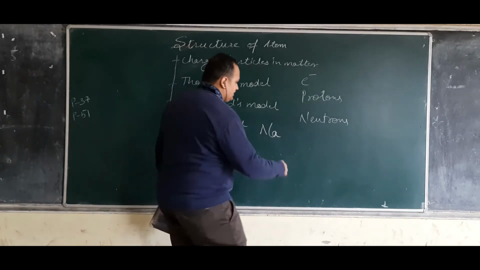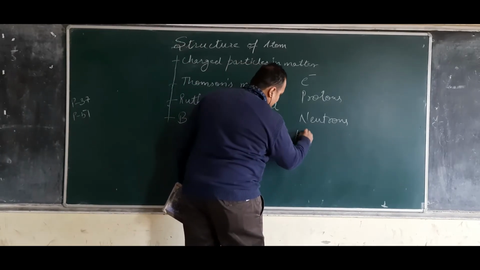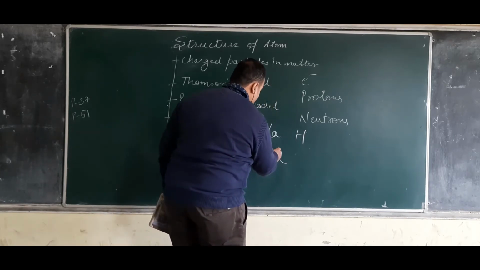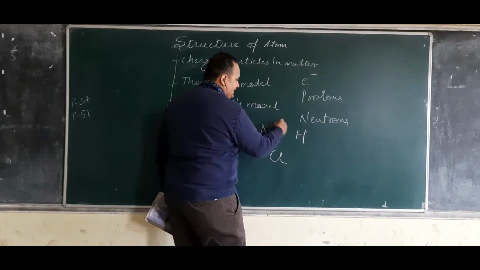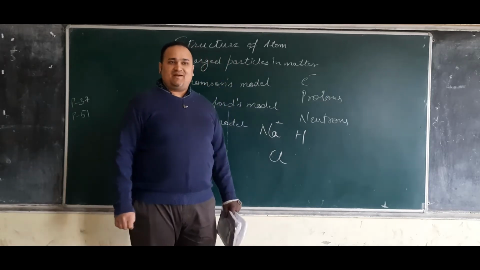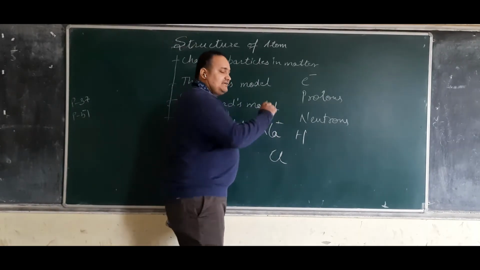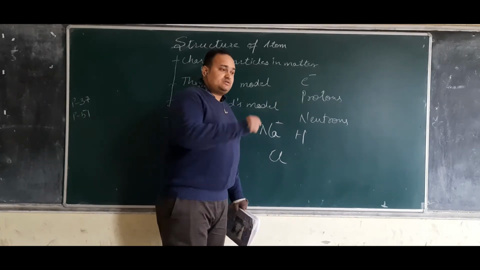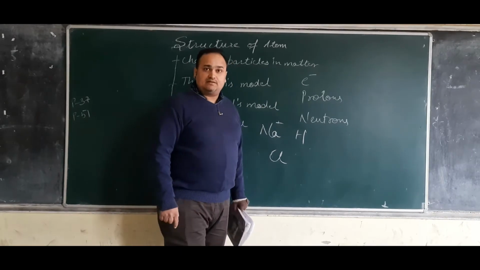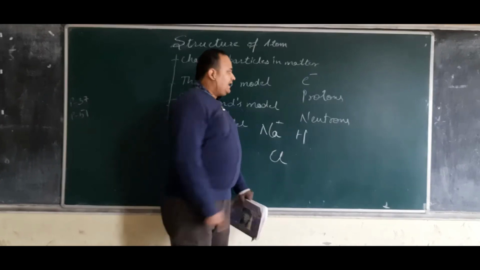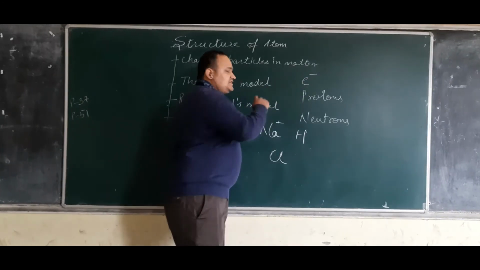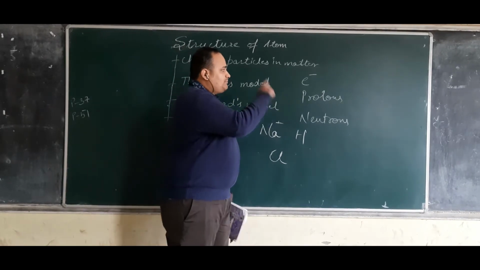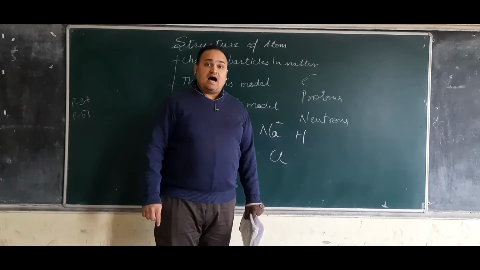I will take the example of sodium, and another example of hydrogen and chlorine. Sodium is a metal. It can give electron. It is always written as positive. So why is sodium a metal? Why does it behave like this? It is because of the presence of these three particles inside it. That is the reason the atom of sodium behaves like that.